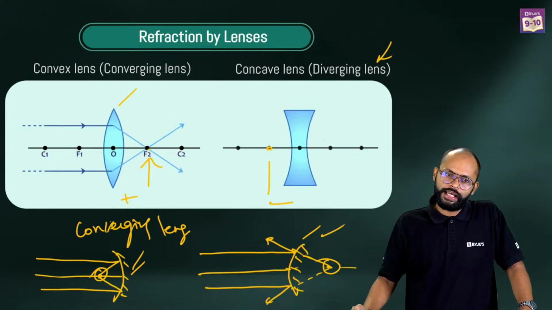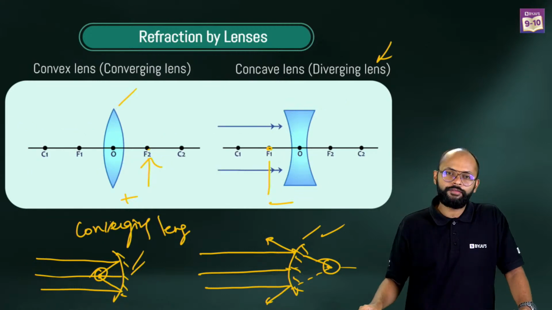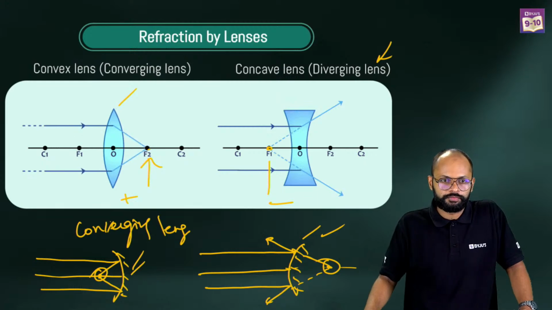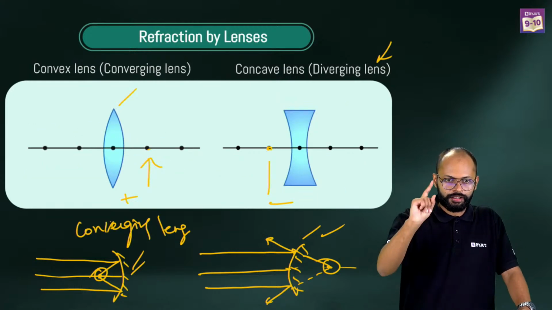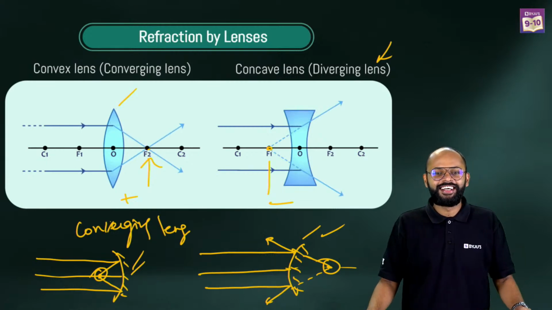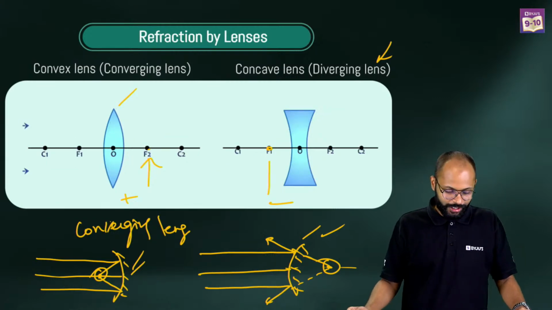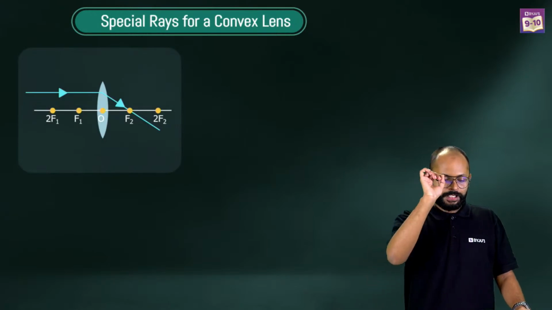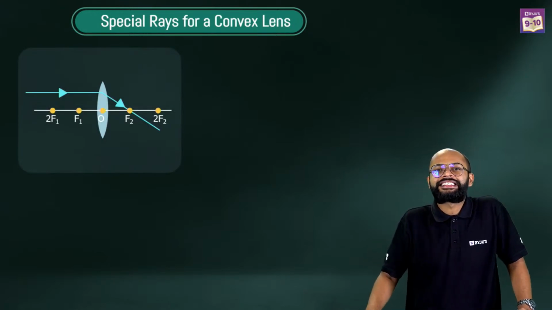So real focus, yes, F2. Real focus you can say F2. Right? Fine. Yeah, Menti will do for numericals. Don't worry. Okay. Now, special rays for convex lenses.